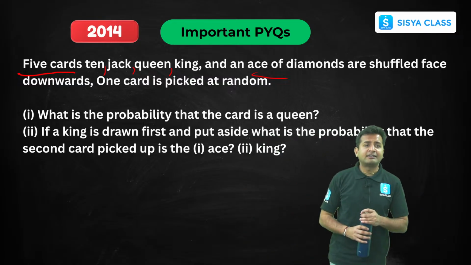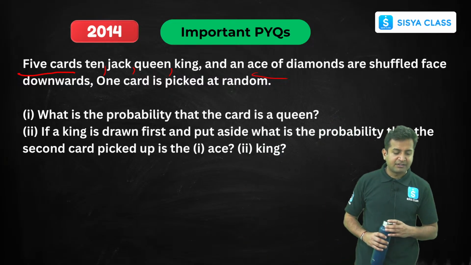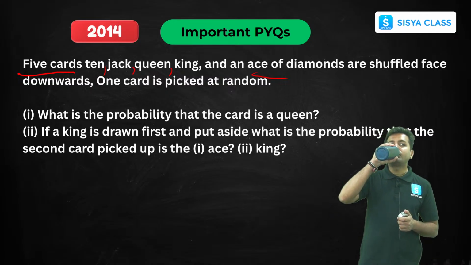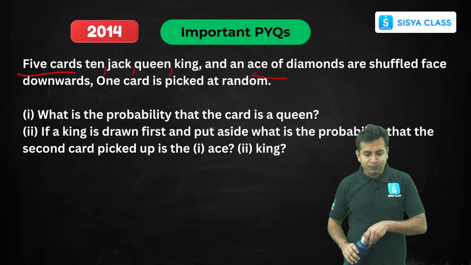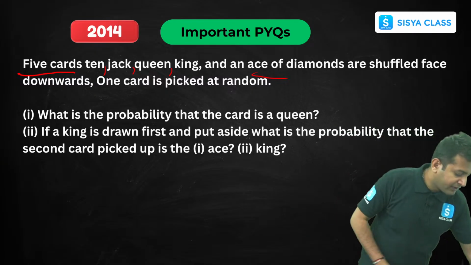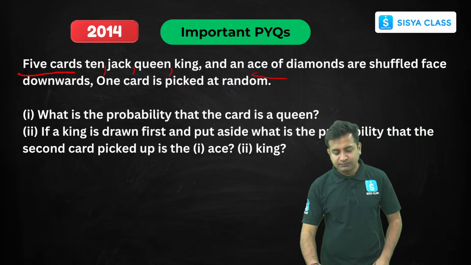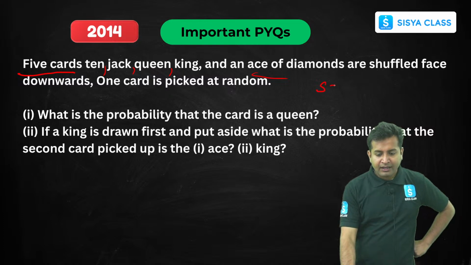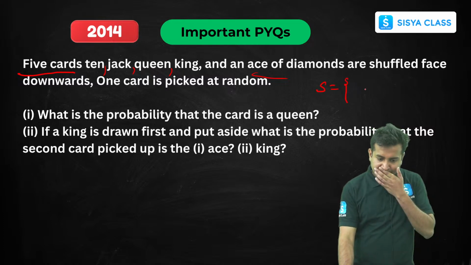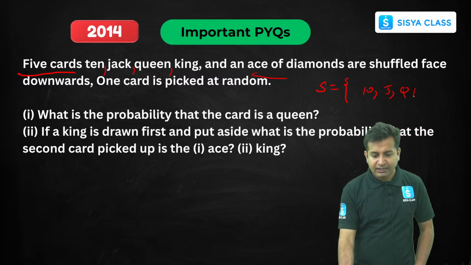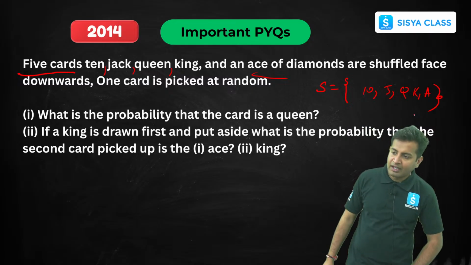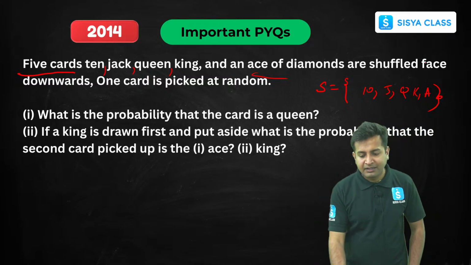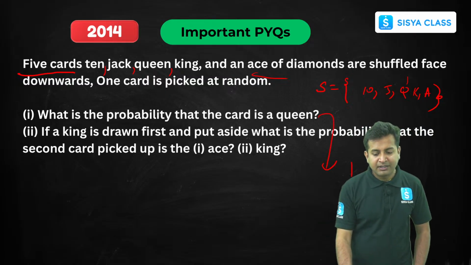Now, let's understand this thing. First read the question once again. This is very, very simple. So here, first of all, what is the sample space for us? Sample space is 5 cards: 10, Jack, Queen, King and Ace. Clear? Now, what is the probability that the card drawn is Queen? We have only one Queen, so the probability will be 1 by 5.